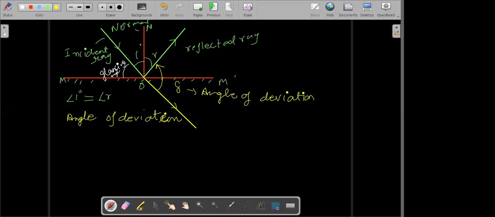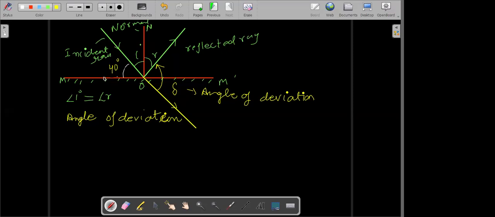So the reflected ray and the angle of deviation are both the same? No, they are not the same. Try to understand this. Suppose at some time you are given the angle between the mirror and the incident ray as 40 degrees. If this angle is 40 degrees, what will be the angle of incidence?